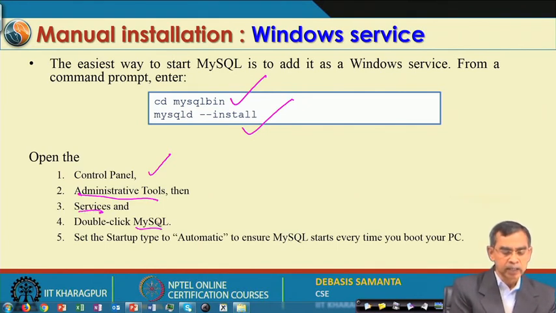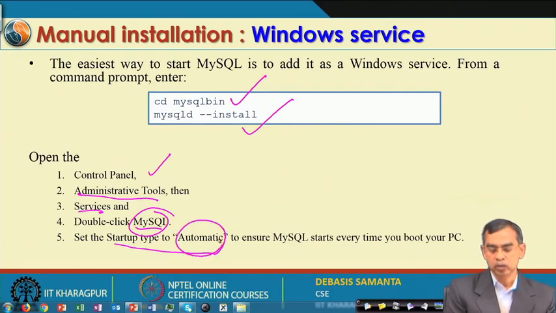Under Services you see MySQL is already available. You double click, and under Startup type you select automatic. This will ensure that the MySQL server runs as soon as you boot the system. That means when you switch on the system, MySQL is automatically ready to serve you.